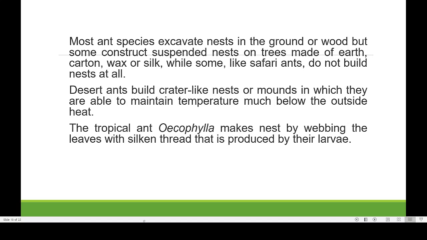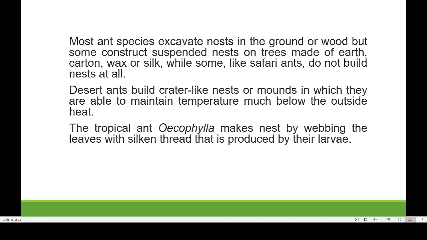So in the case of safari ants, what is it? As I told you in the case of army ants, they do not make any nest. They are simply wandering in a large group. That is the nature of the safari. See, this is another picture showing safari ants. So safari ants and army ants will be moving or migrating in large numbers, and during their migration they will be getting the food.